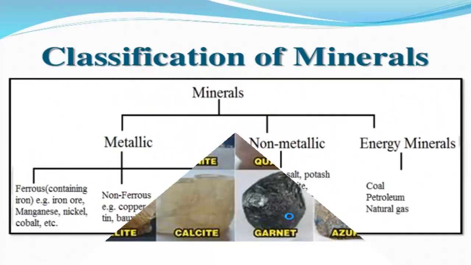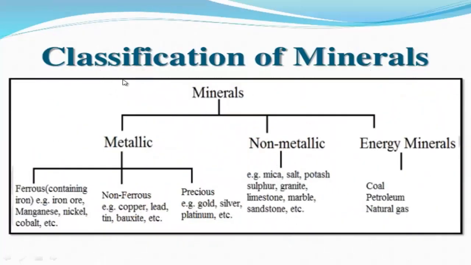Now you will know about the kinds of minerals. Minerals are mainly 3 types: metallic, non-metallic and energy minerals. Follow here. Metallic minerals are again 3 types: ferrous, non-ferrous and precious. Ferrous means, here is written, containing iron. Actually ferrous means those minerals which have magnetic property.